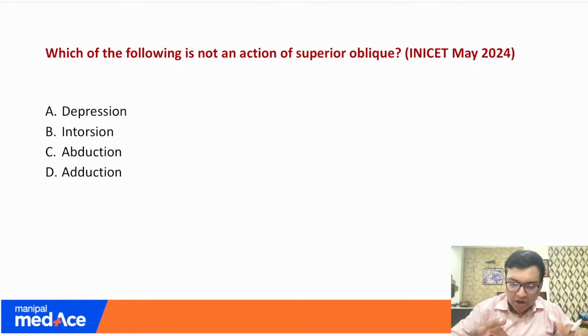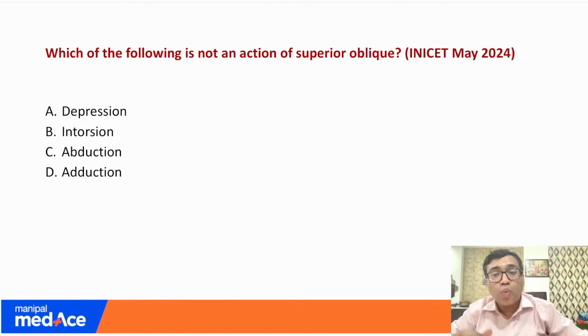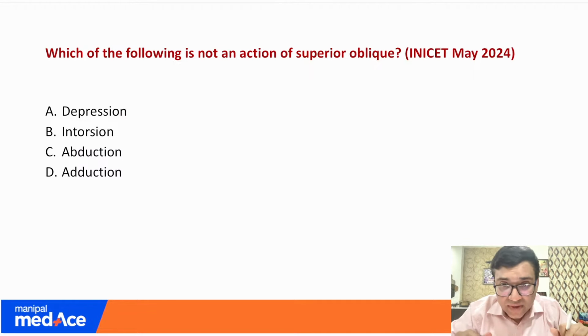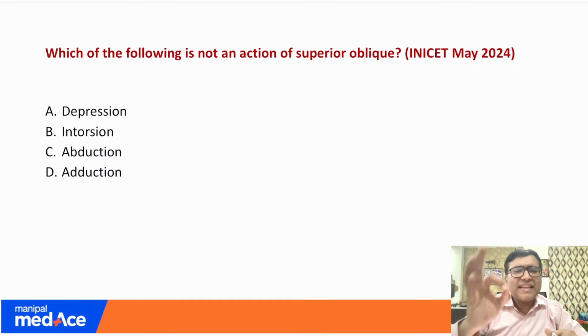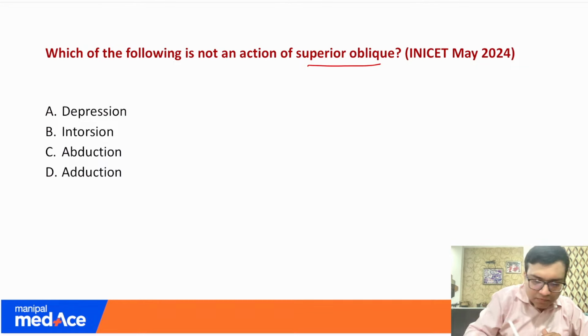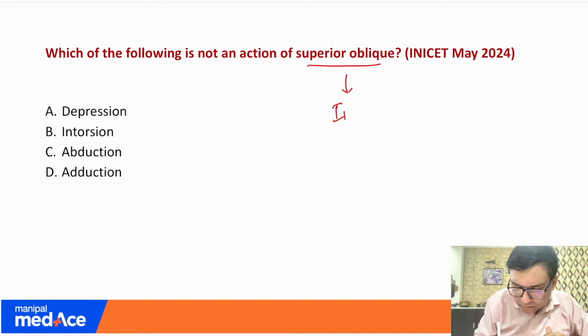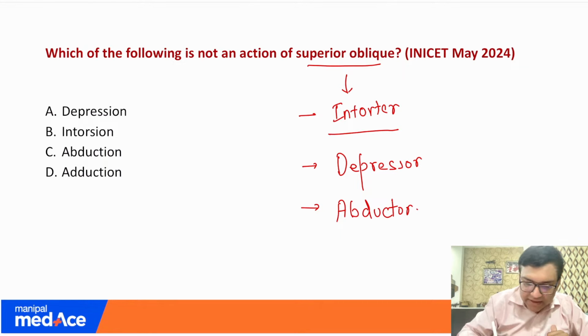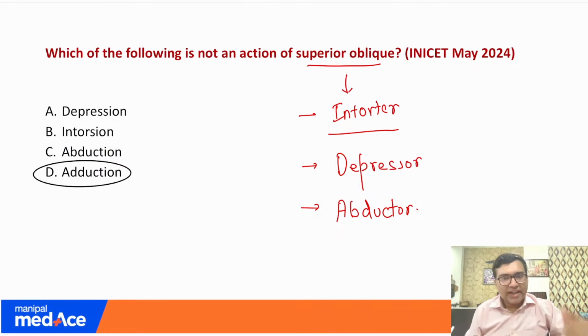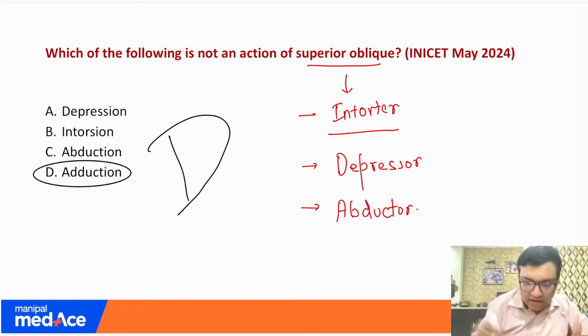Which of the following is not an action of superior oblique? So we have got one question from neuro-ophthalmology, one question from retina, and one question from squint. Now, superior oblique, we all know, is basically an intorter. The second action is that it is a depressor and an abductor. Remember, it is not doing adduction. So the answer here would be very clearly D.